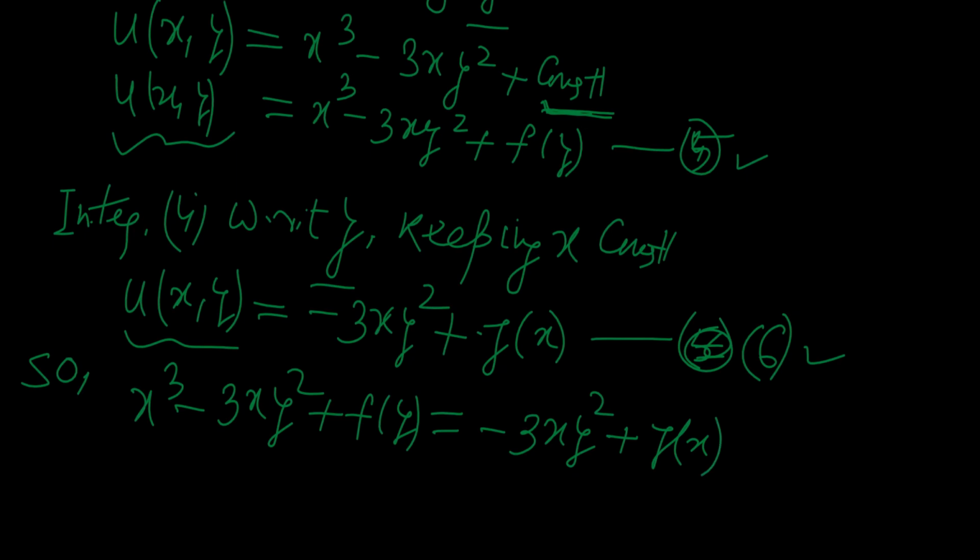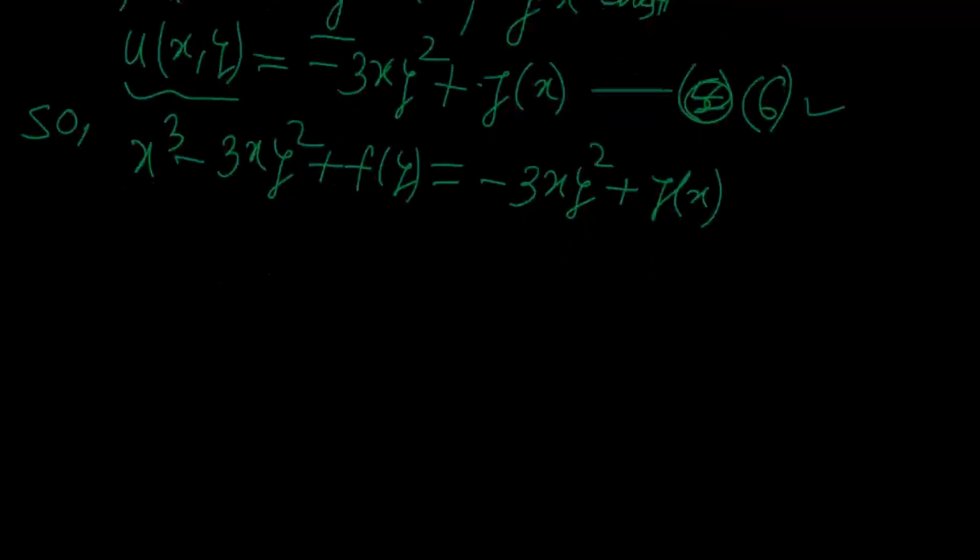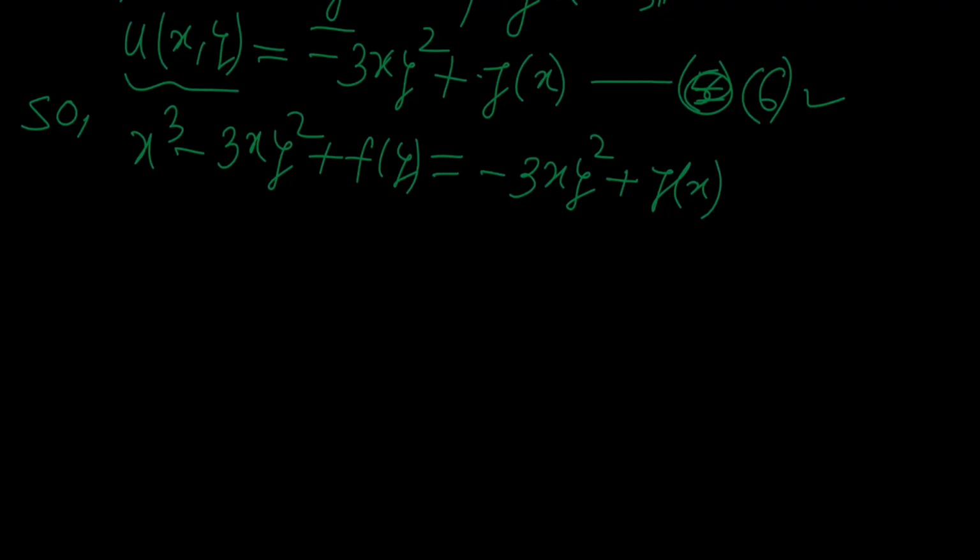See this equation very seriously. In LHS, we find that there are two terms. One is x cube, another is minus 3x y square. In RHS, there is minus 3x y square and a function of x, and LHS has a function of y too. After inspecting this equation, you may easily say that this function f of y will be an absolute constant, and that will in fact be 0, and this function g of x must be equal to x cube.